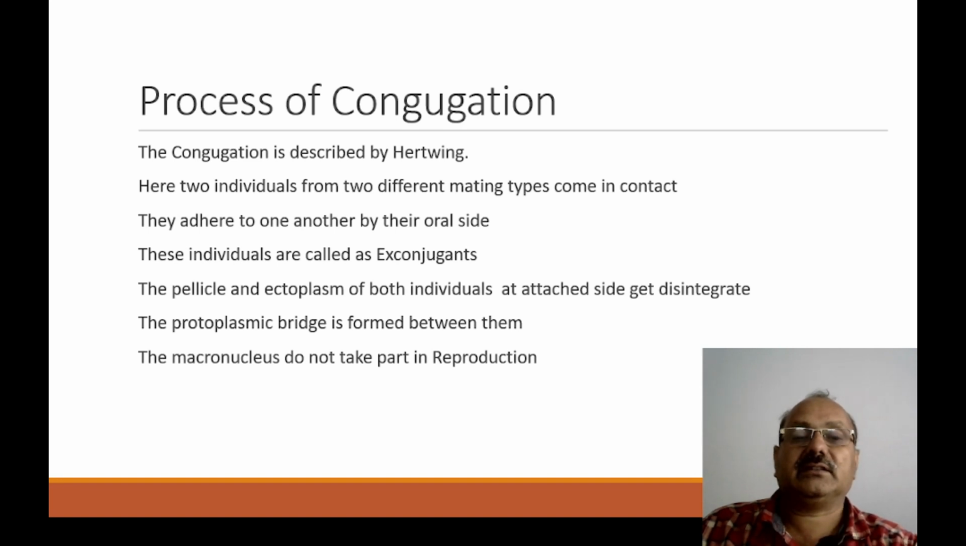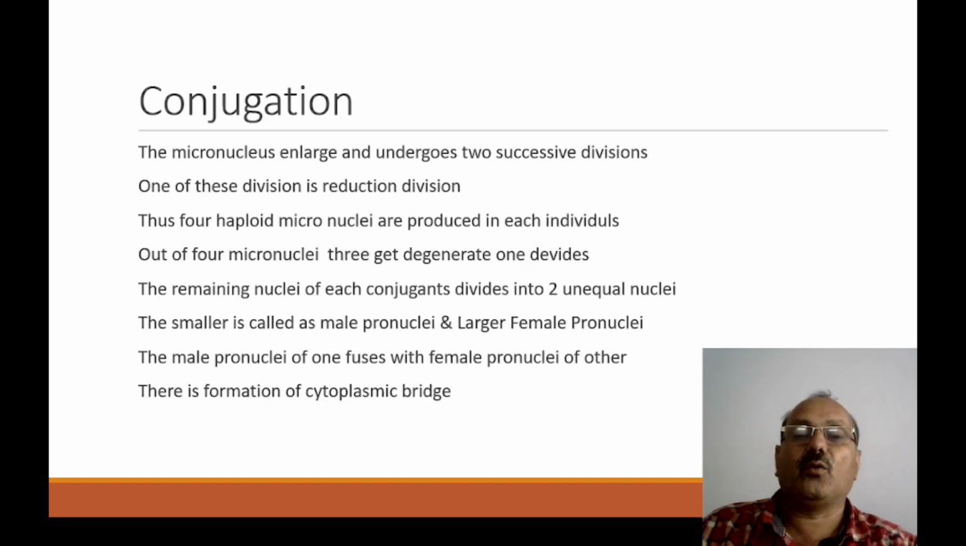When these individuals come close to each other, the pellicle and ectoplasm of both individuals at the attached site disintegrate, and there is formation of a protoplasmic bridge between these two organisms. The micronucleus and macronucleus are the two nuclei, out of which the macronucleus does not take part in the reproduction. Only the micronucleus takes part in this reproduction.